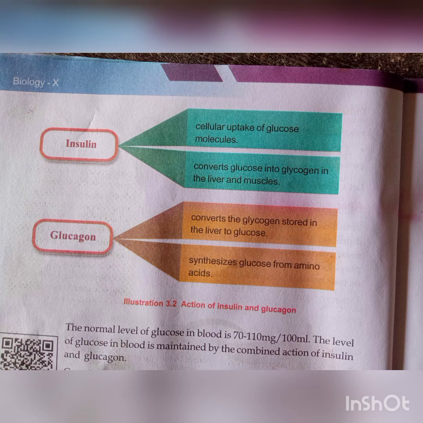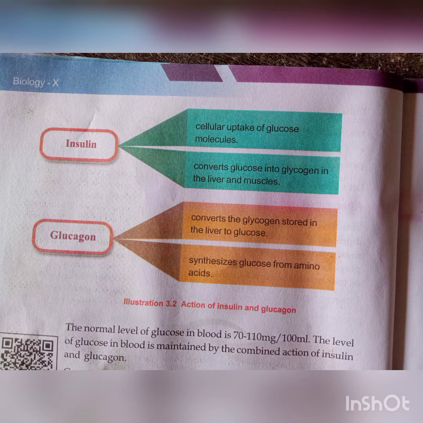At that time the alpha cell produces the hormone glucagon. Glucagon converts the glycogen stored in the liver to glucose. Also, it synthesizes glucose from amino acids. If the glucose is not enough, glucose is prepared from amino acids.